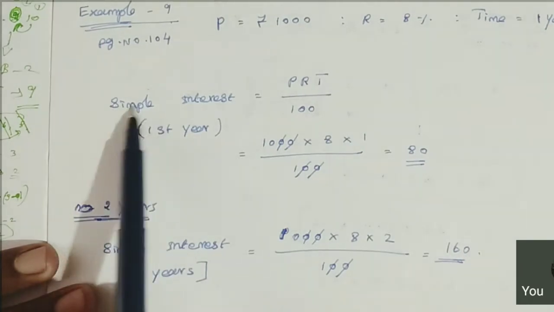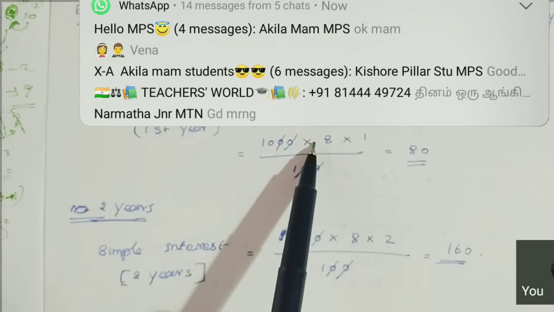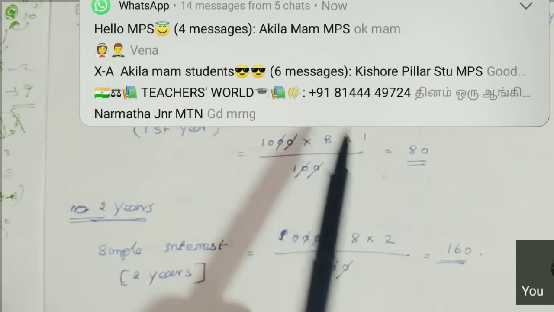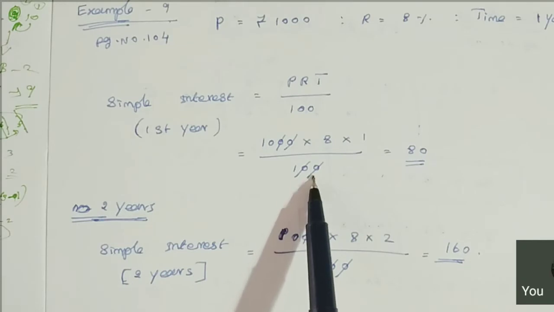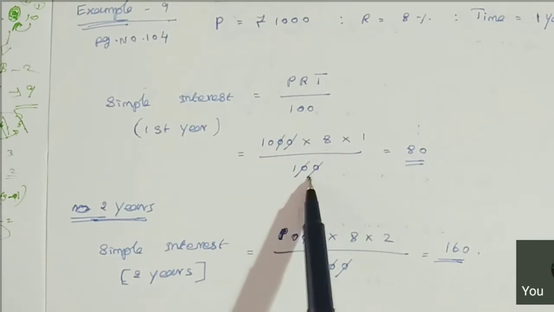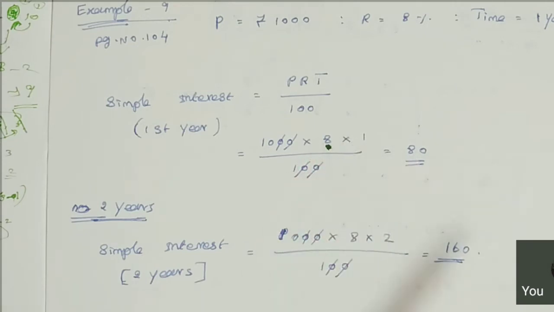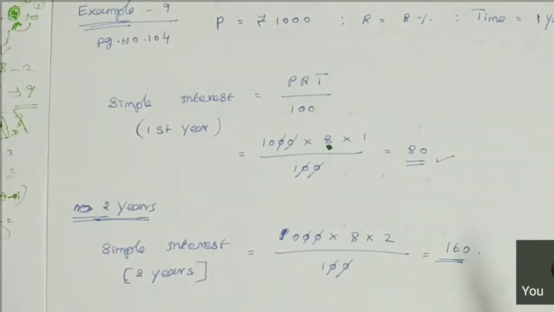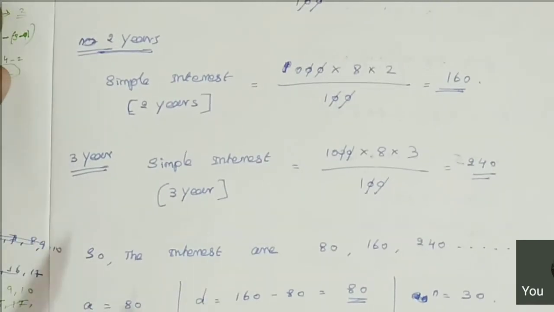So first, I'm finding the simple interest for the first year. Here P is 1000 rupees, rate of interest 8, time T is 1 year. So 1 divided by 100. Then you can cancel the 2 zeros. So 10 into 8, 80. 80 into 1, 80. So the first year interest is how much? 80. Are you clear?